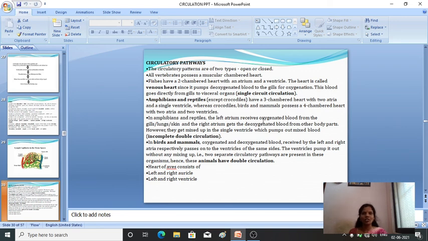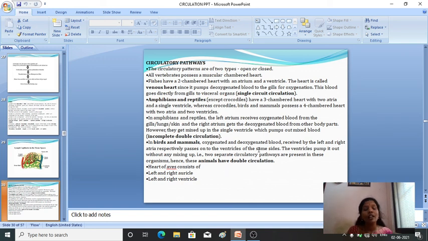Incomplete double circulation. Incomplete means here you can find that there is a mixing of both oxygenated blood as well as the deoxygenated blood. Where will you find this incomplete double circulation? In amphibians and reptiles.